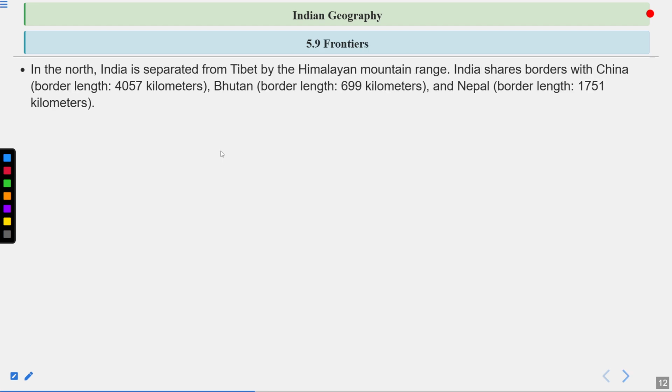Now the frontiers. In the north, India is separated from Tibet by the Himalayan mountain range. India shares borders with China. The border length is 4,057 kilometers. Bhutan, the border length is 699 kilometers. And with Nepal, the border length is 1,751 kilometers.